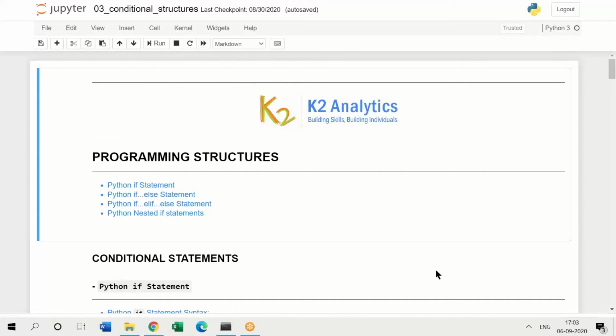Okay, let's now get into programming structures. Before I get into pandas and numpy, I think it's very important to understand programming structures. In our first sessions, we learned list, tuple, dictionaries, sets, and I used the terminology data structure. So there are two terms in front of you. One is a data structure, the other is a programming structure.